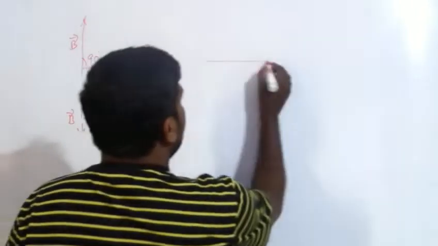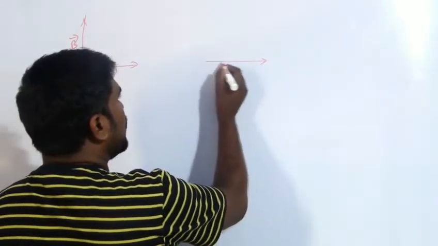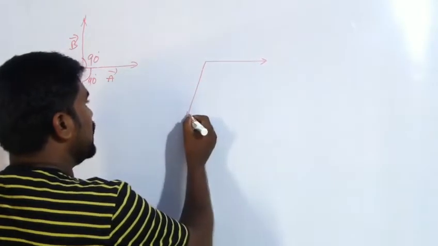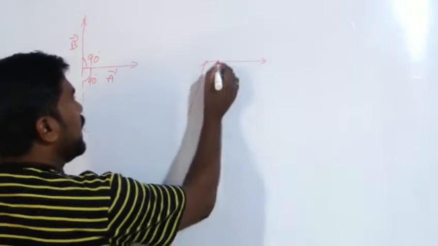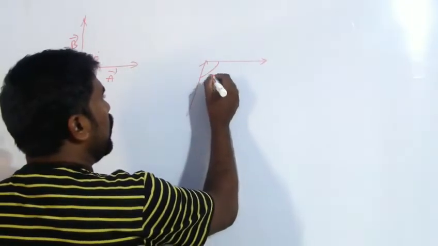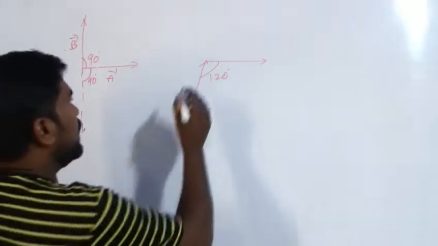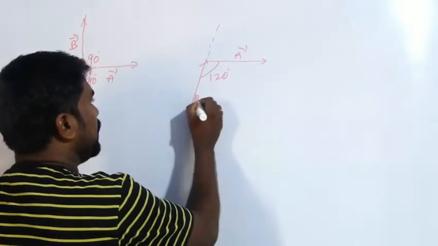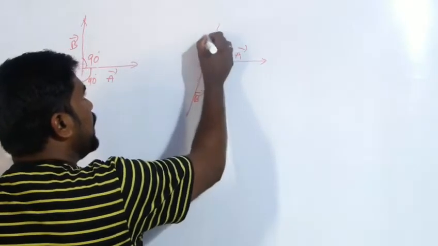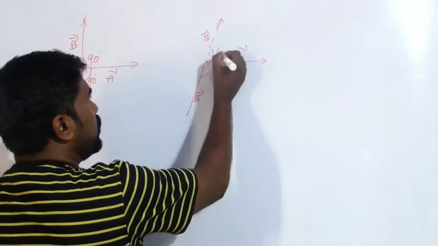Here is another pair where the angle between these two is 120 degrees. The parallel shift of B is here, and the angle between these two is 60 degrees.